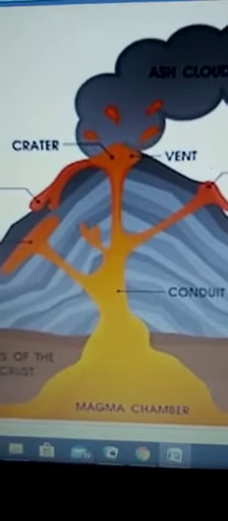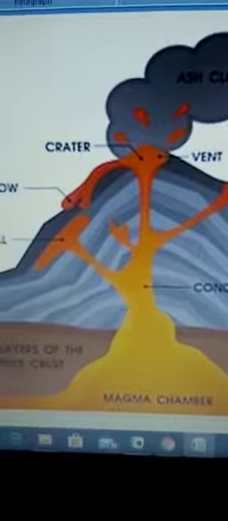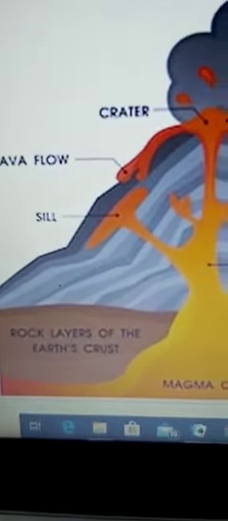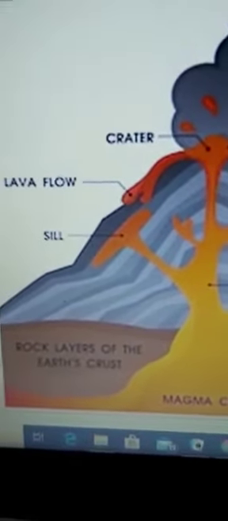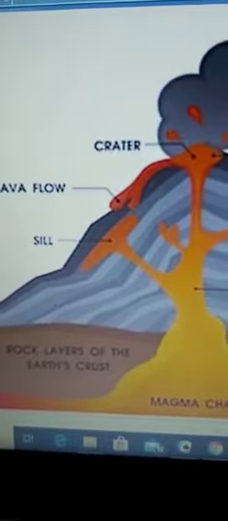Now, this heat cannot come out through the rock, but it melts it, and the heat then travels through the weaker cracks in the earth, where it finds any weaker part. From there, it comes out of the earth.